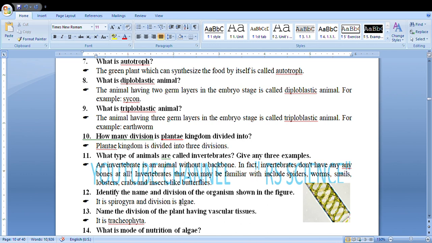Identify the name and division of the organism shown in the figure. Look at this figure clearly. Obviously it is Spirogyra, and its division is algae. Name the division of plants having vascular tissue. What is the name of the division of the plant that has vascular tissue? Obviously it is Tracheophyta.